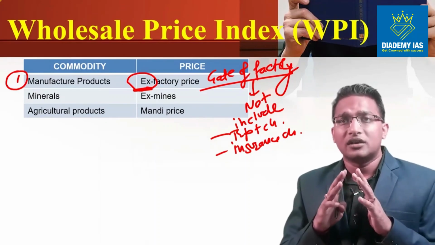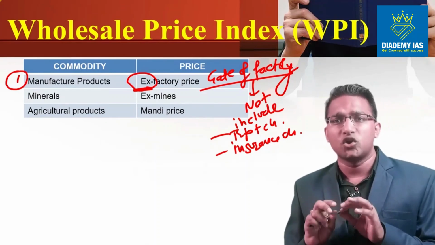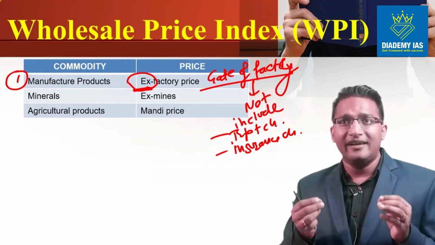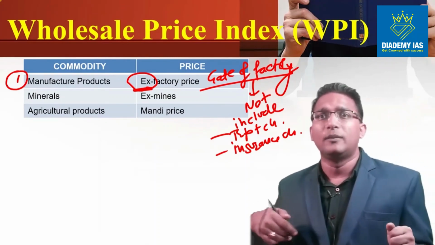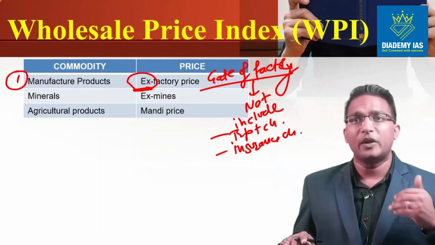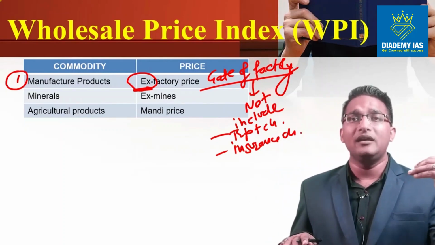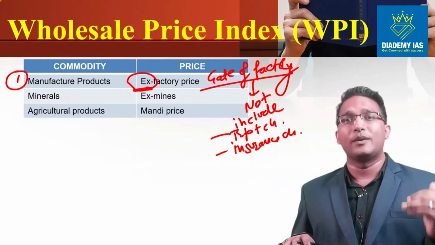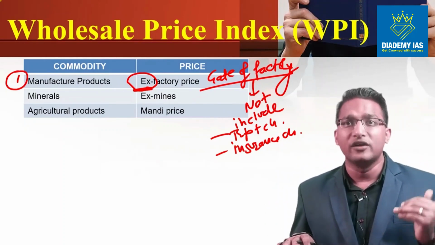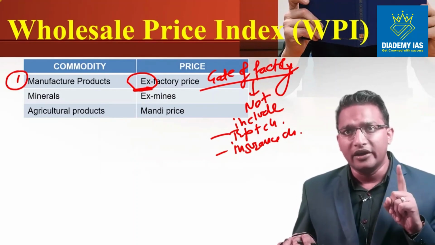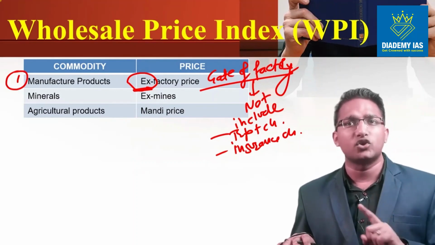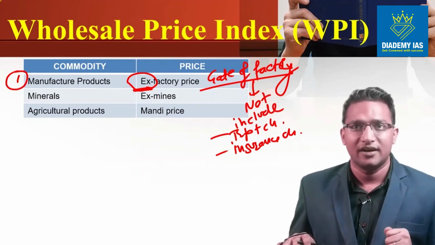So the change in the price because of the transportation cost and the insurance cost will not distort the WPI calculation. The purpose is to keep this WPI calculation as pure and as simple as possible, not to distract it with taxes, insurance cost, transportation cost and other expenses, right?